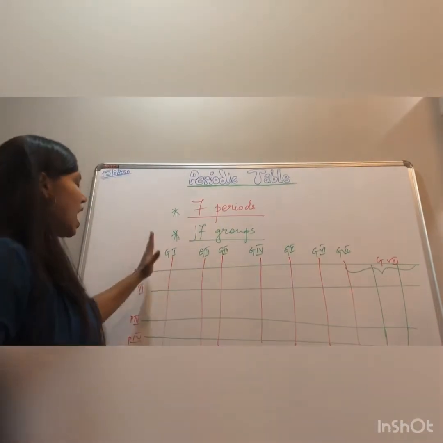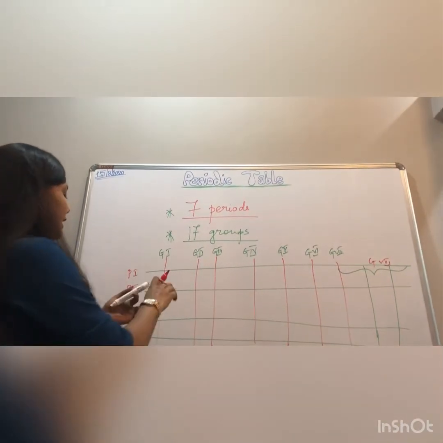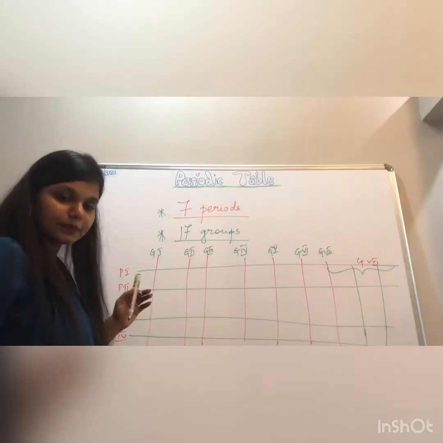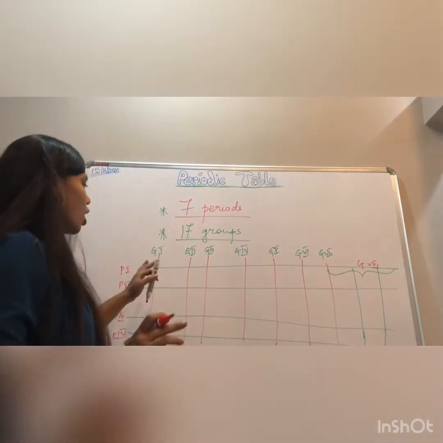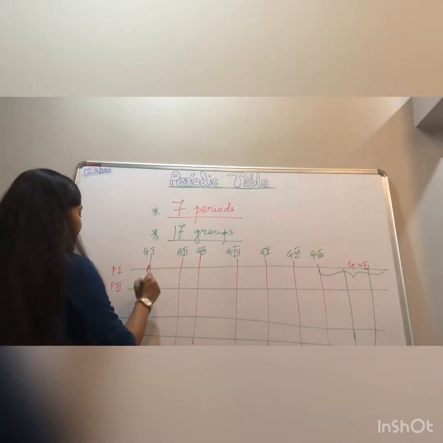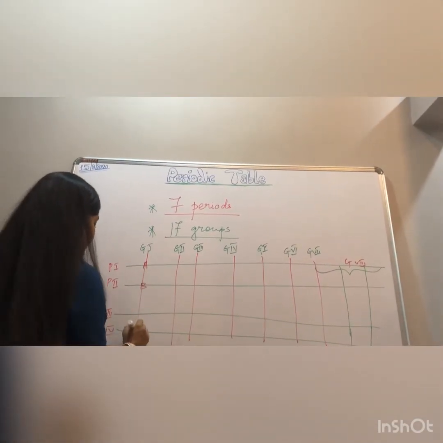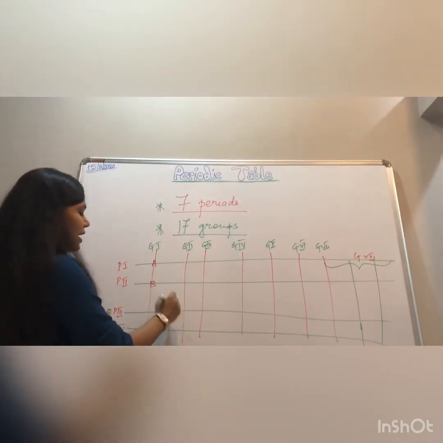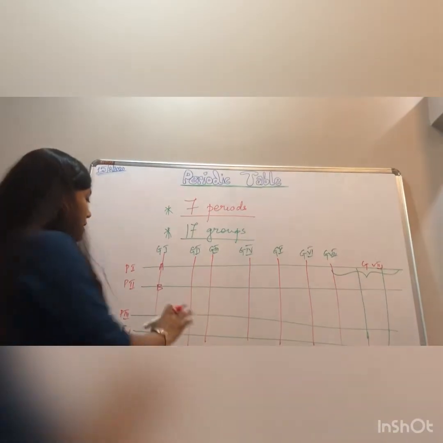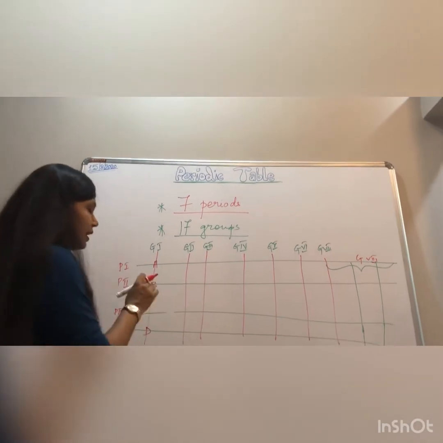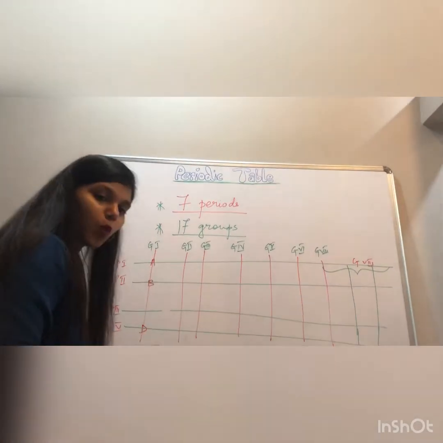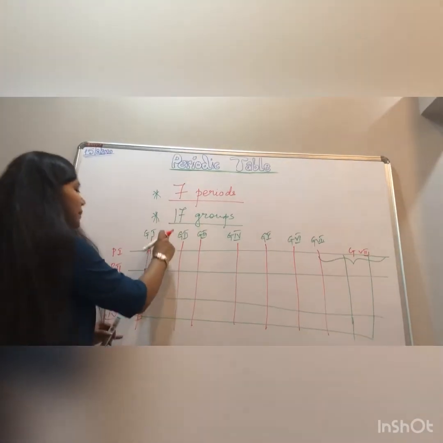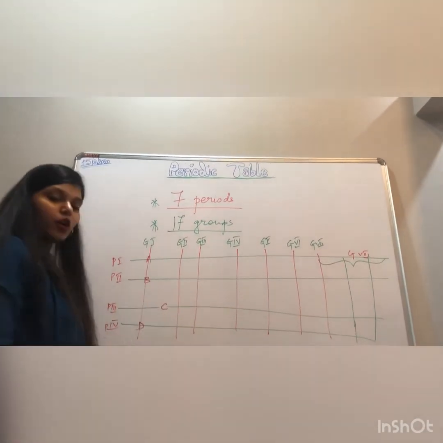Now what happened under this? Again what he did was, he divided group 1 into 2 parts. Now why this? Because suppose he arranged A, B, D. Now he had another element C. This element C did not fit into group 1 and did not fit into group 2 either. So he made another column and put C over here.